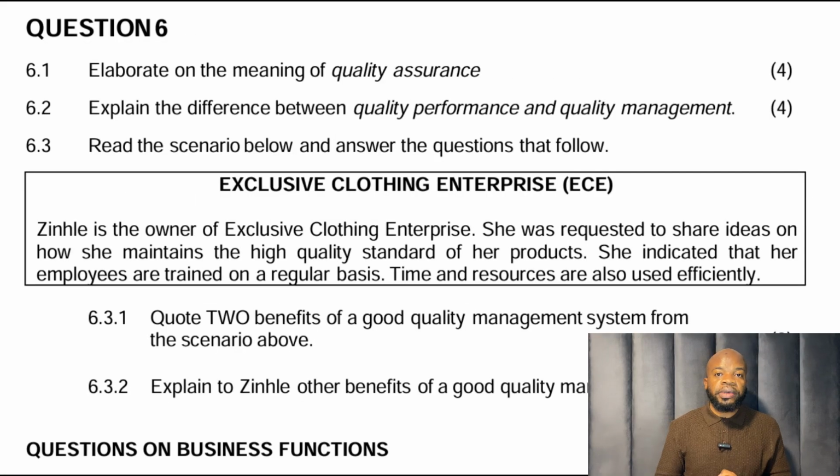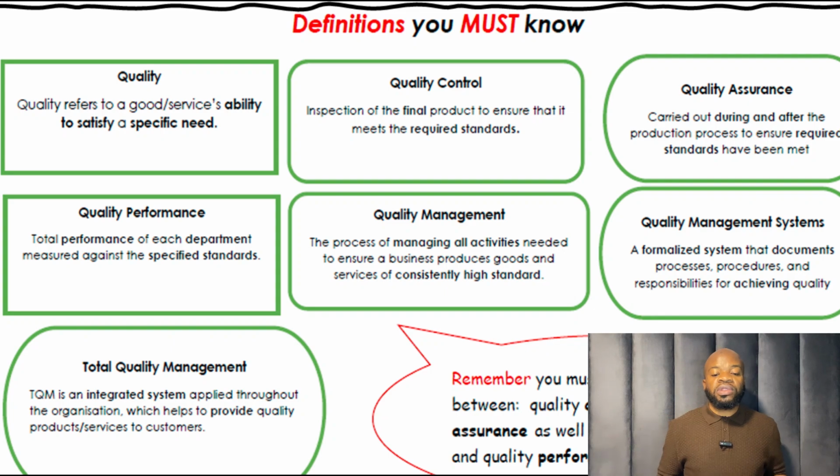Okay, let's do TQM, the area that most of you have been waiting for. Elaborate on the meaning of quality assurance. Then it also says explain the difference between quality performance and quality management. So I'm just going to take those two together. I'm going to use this slide here to explain and give you some keywords. So we have all the definitions here. These are the quality concepts. Quality refers to a good or a service's ability to satisfy a specific need.